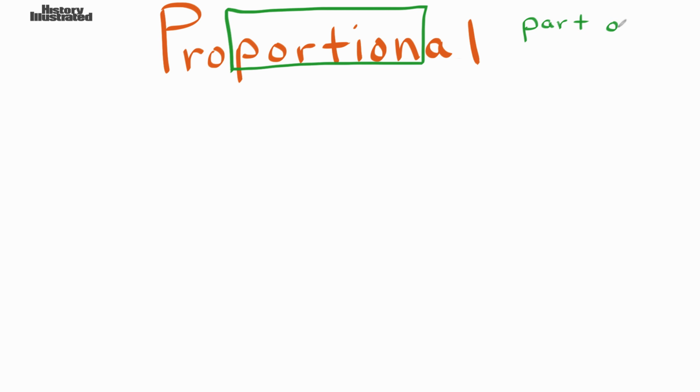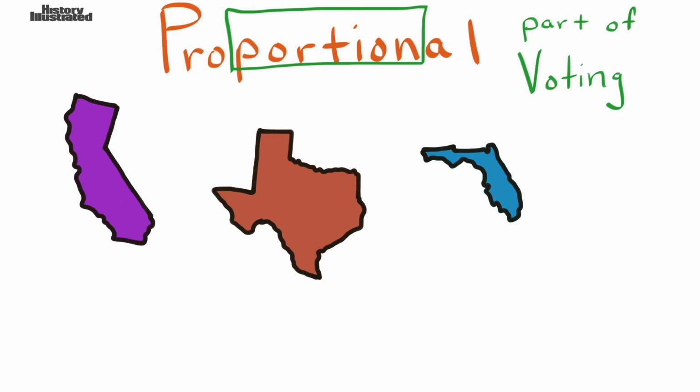That is your portion. When we're talking about proportional, it is very related to this idea that you're getting part of something. In American history, when we're talking about government, we're talking about voting or the number of votes. So if I have a state and we're all a part of the United States, we all get a portion of it. So we all get a portion of the number of votes. So I'm going to show you a couple of states here, the largest states in terms of population. So the more people you have in your state, the more votes you get.